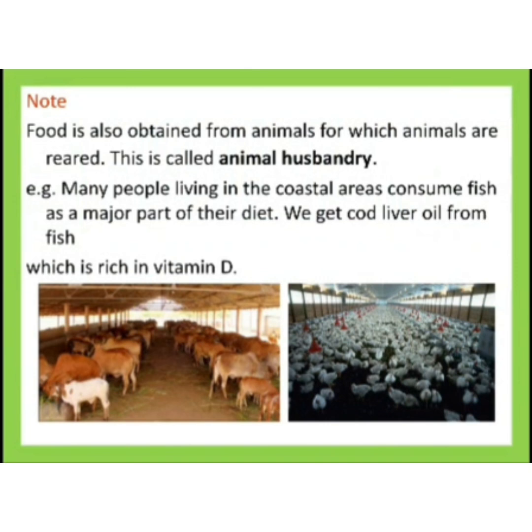That is, we can obtain food from animals by taking proper care of them and properly rearing them. This is called animal husbandry. For example, in the coastal areas, they maintain fish. We can also see hen farms. So that is animal husbandry.